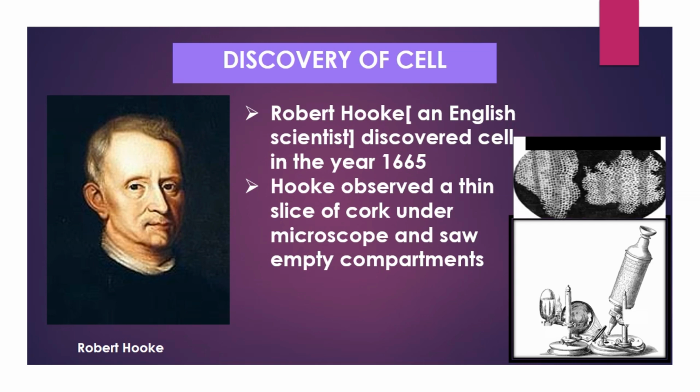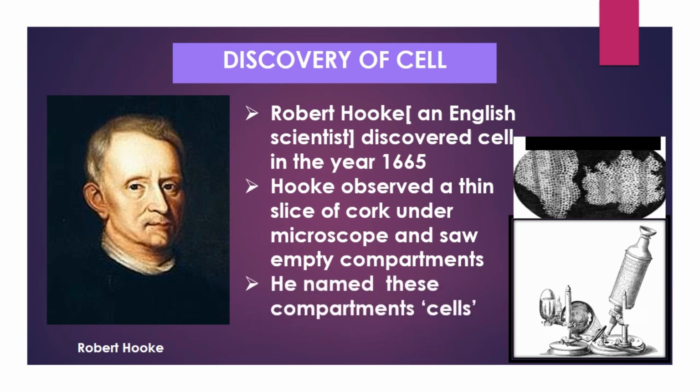The compartments or boxes which Hooke observed appeared like a honeycomb. These compartments reminded him of the cells or rooms in a monastery, and he called these compartments cells. Cellas is the Latin word for a little room.